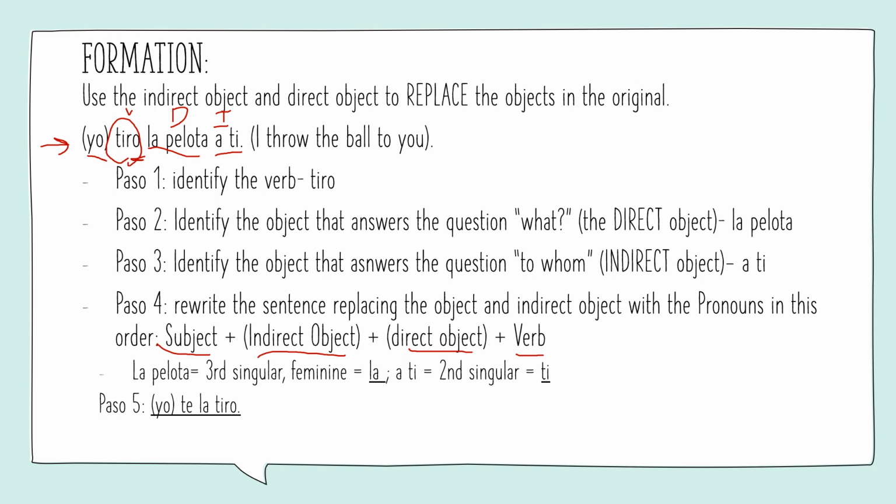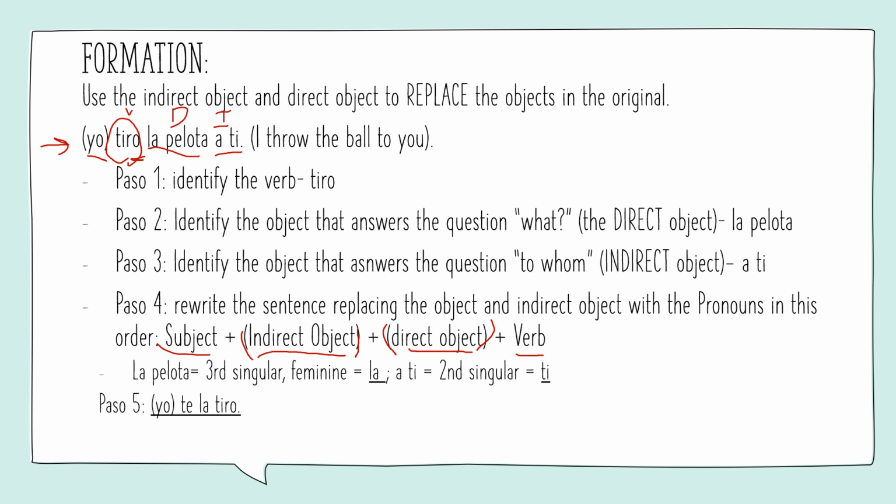The reason I put these in parentheses right here is because you're not necessarily going to have one or the other or both. You might have an indirect object, you might have a direct object, you might have both. We're going to use this as an example because I want to show you how you would put this if you have both. You put indirect first, direct second. If you don't have an indirect object, you will just be putting subject, direct object, verb. If you don't have a direct object, it's subject, indirect object, verb. All right, but if it's both, we have ID, indirect, direct.